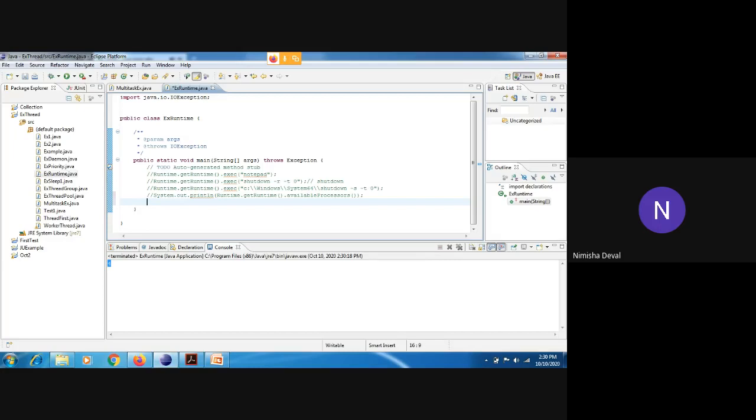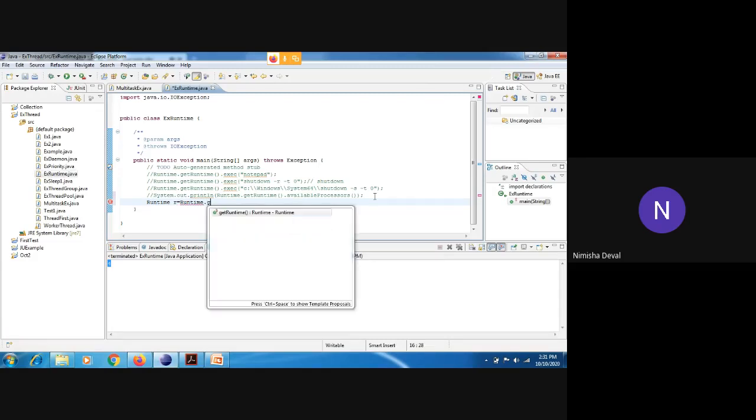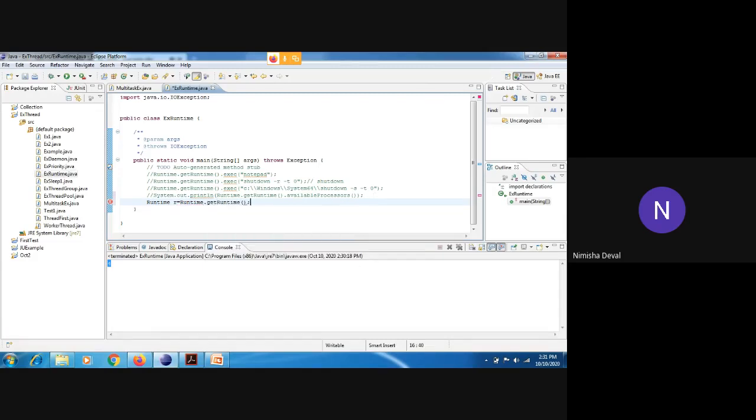First, you need to create an object of the Runtime class. Runtime r is equal to Runtime.getRuntime method, and now you want to find out how much memory is there and how much is getting utilized. So for printing it, you need the SOP statement.